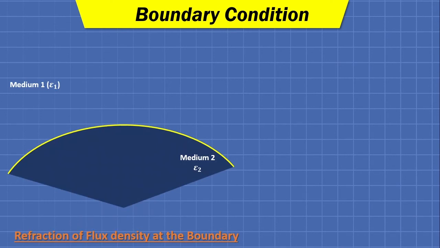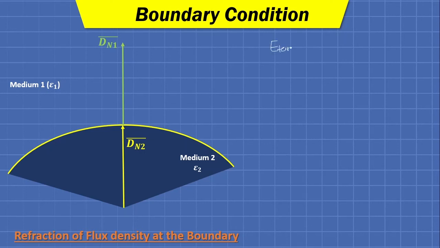Now moving further, for the refraction of flux density at the boundary. So we have kept a zoomed in image of two different media having absolute permittivity as epsilon 1 and epsilon 2. Now, let us list out the relationships.